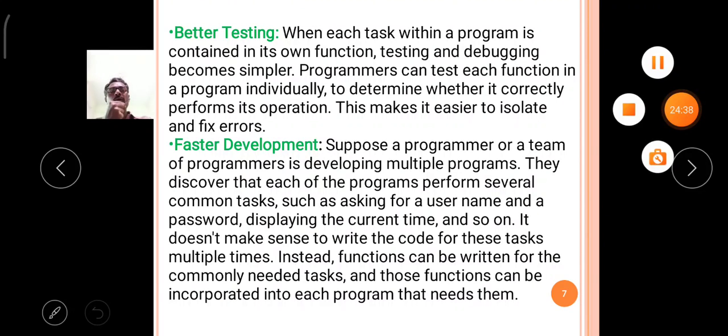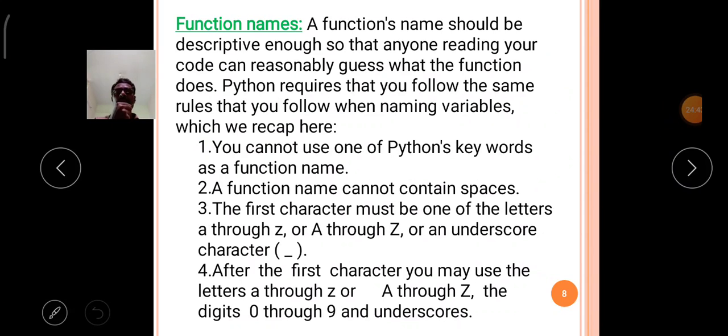Okay, now we will discuss the next topic, that is function names. In this topic we will discuss how you can give names to user defined functions. Just like while you are declaring variable names, the programmer must follow some rules and regulations defined by the software.